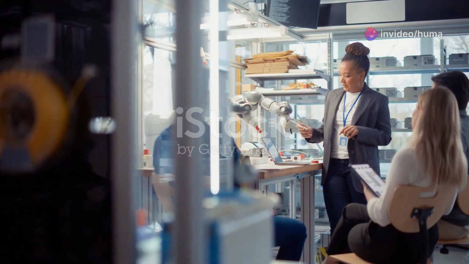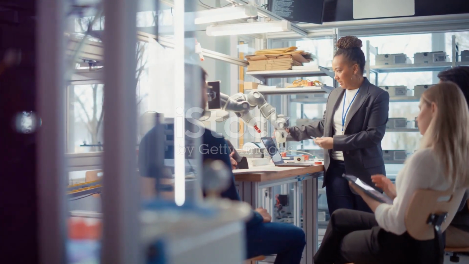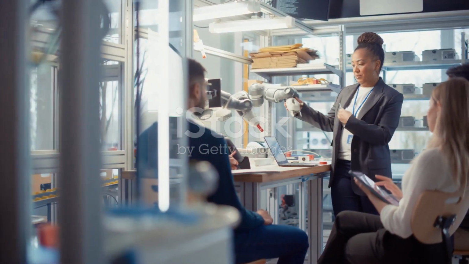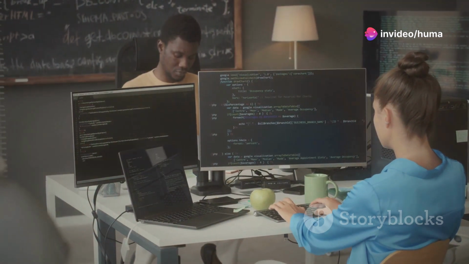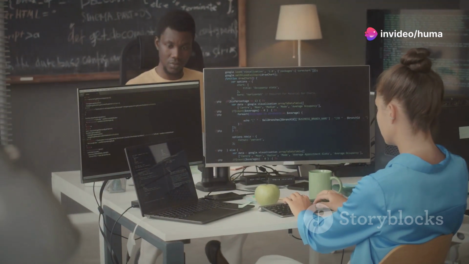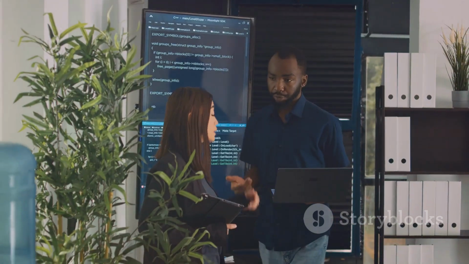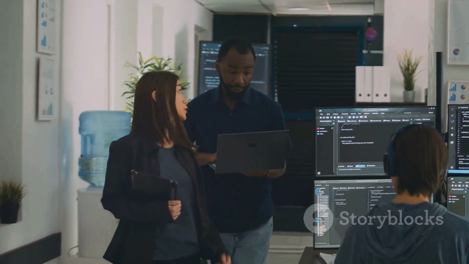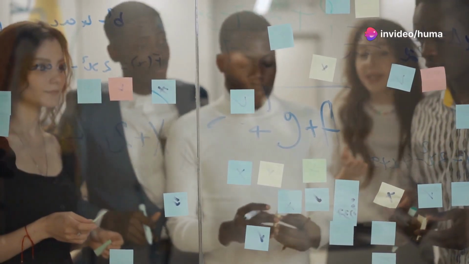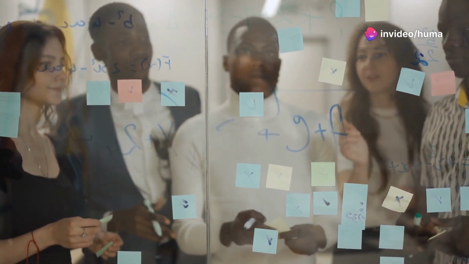Computer science is not a solitary pursuit. Engaging with the vibrant and supportive community of computer scientists and enthusiasts can significantly enhance your learning journey. Online forums like Stack Overflow and Reddit provide platforms to ask questions, get help with coding problems, and learn from others' experiences. Hackathons are events where teams of programmers come together to collaborate on software projects within a short time frame.